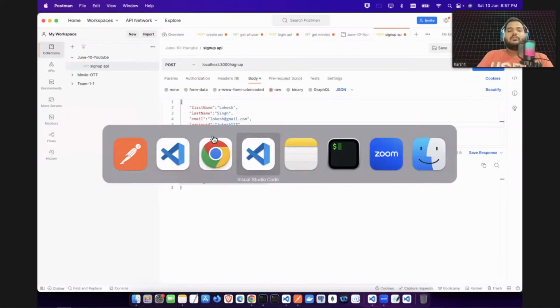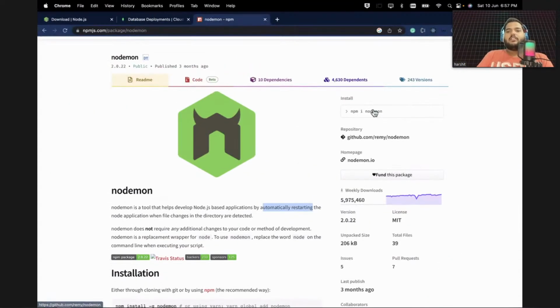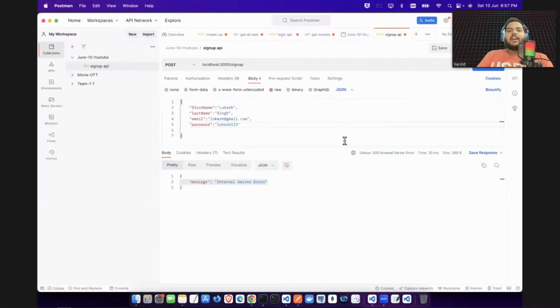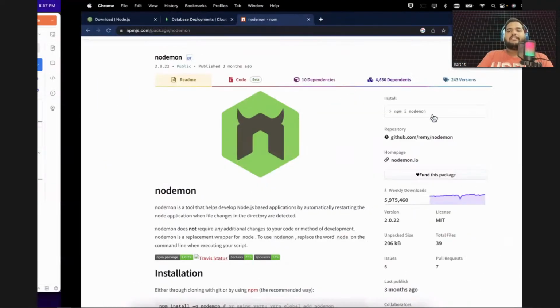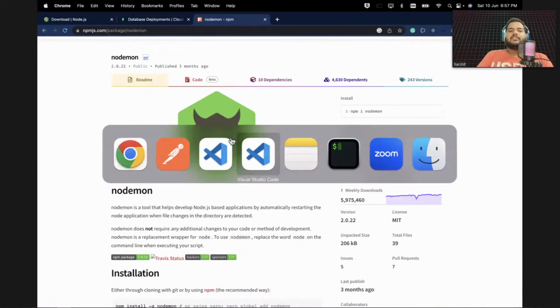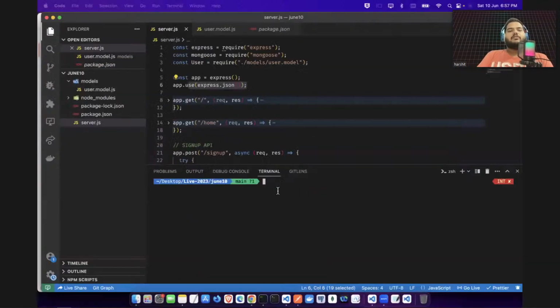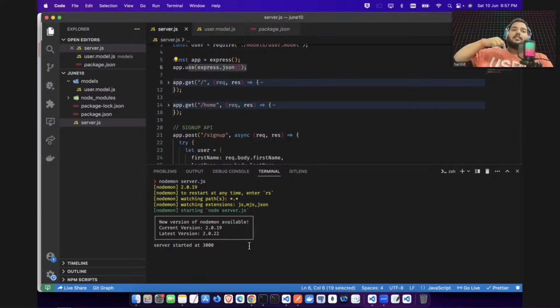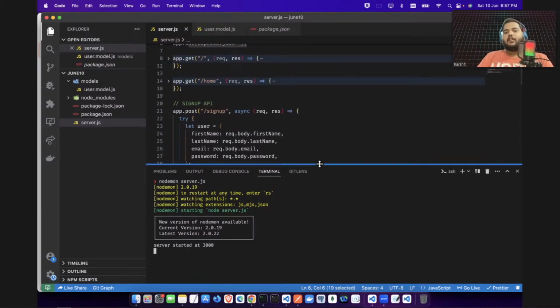So you can download this nodemon. I have already downloaded it. And how will you download? It's again a very simple thing. Just copy that and install it. If you are facing errors, you can do a manual stop and manual start. But I can use nodemon because it is already set up on my system. So when I run nodemon, see, it will start, and now I do not need to close and restart it myself. It will be auto checked and auto started.